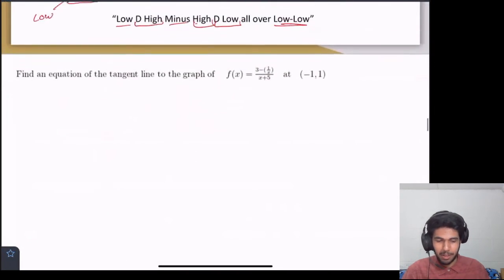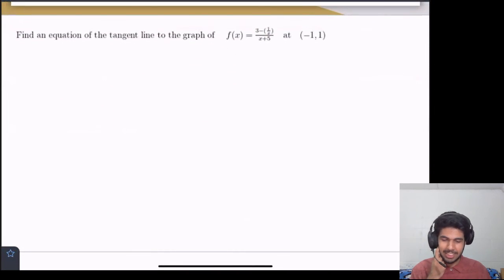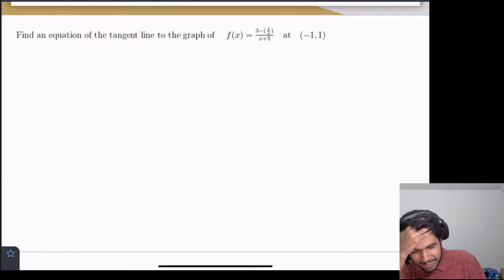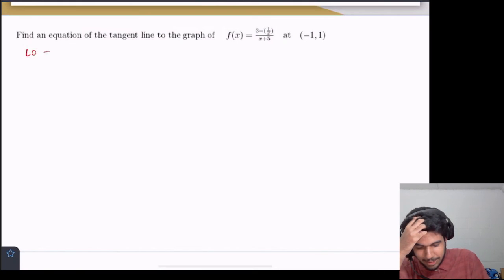So yeah, let's just do a problem, right? Find an equation of the tangent line to the graph of f of x equals that at -1, 1. So tangent line equation tells us derivatives, and then we just have to evaluate it at a point. Okay, so let's just do it. So I'll just write off to the side our low, which I'll abbreviate LO, that's equal to x plus 5. And our high is the numerator, that's equal to 3 minus 1 over x.